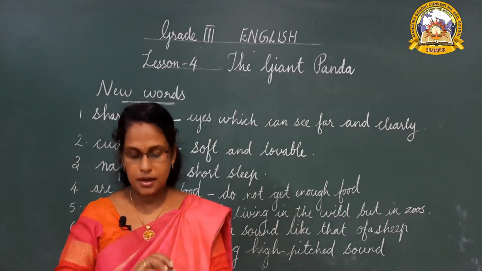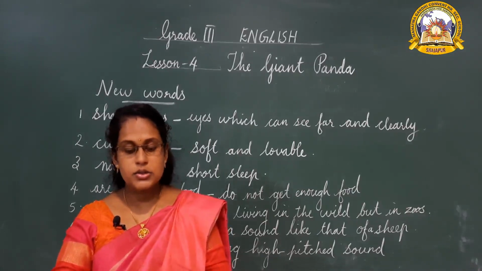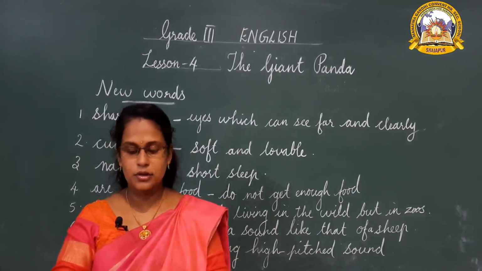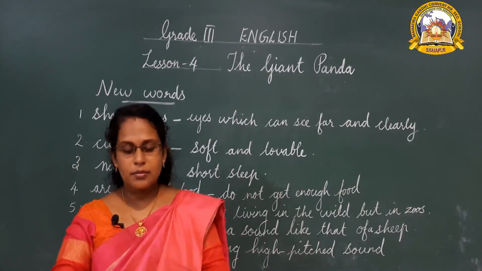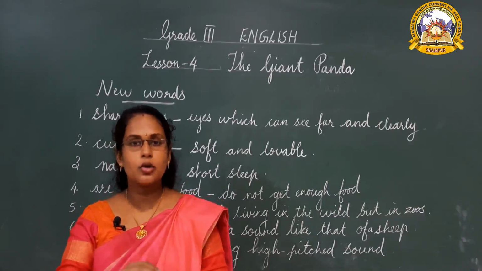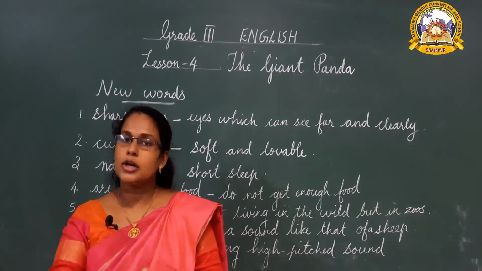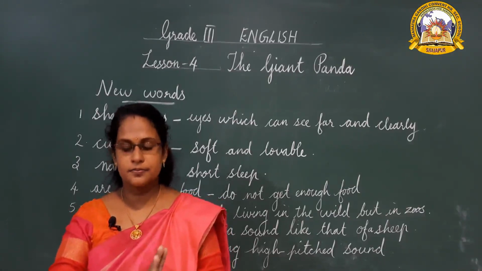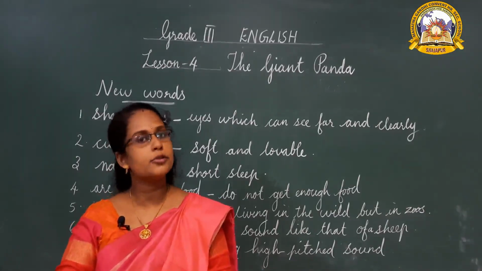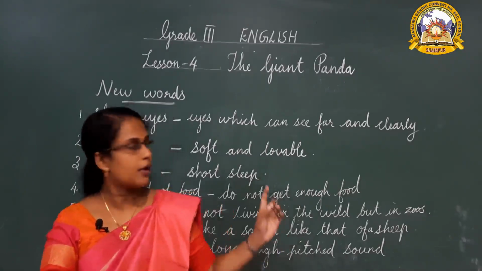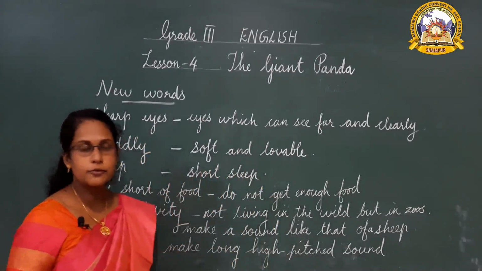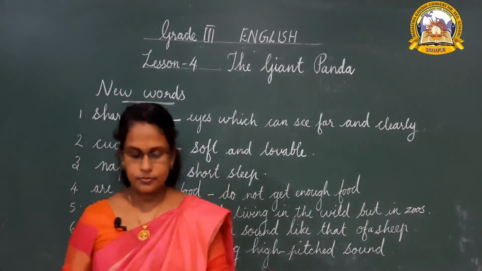Food is very less for them. Soon we may find that there are no pandas left in the world. If it goes on like this, there will not be pandas in the world because they do not get enough food to eat.